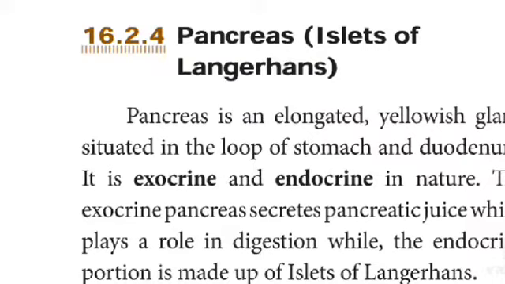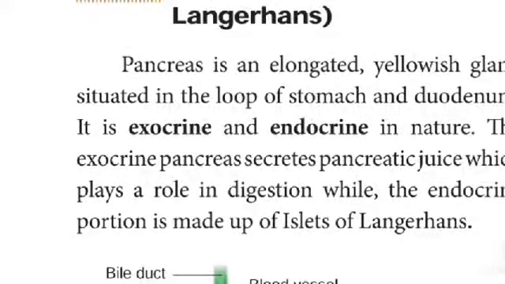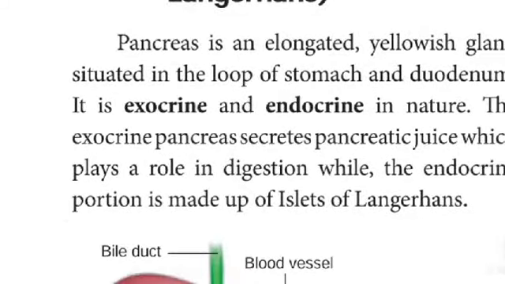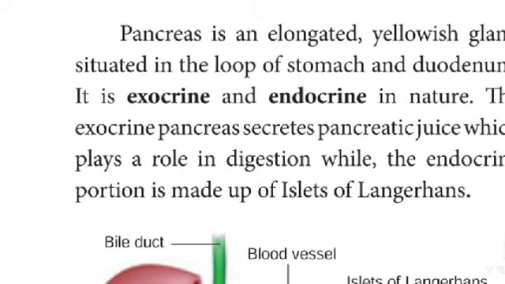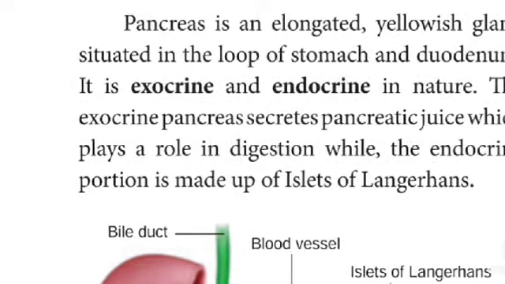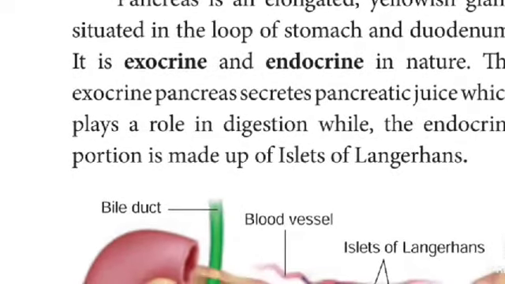Pancreas, islets of Langerhans. The pancreas is an elongated, yellowish gland situated in the loop of the stomach and duodenum. It is exocrine and endocrine in nature.